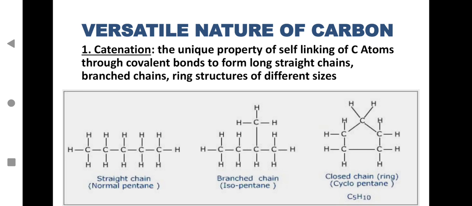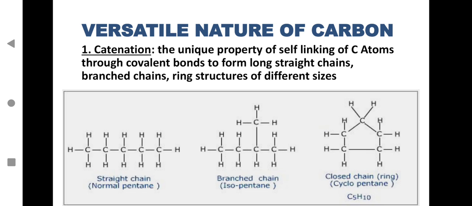This property means the unique property of self-linking of carbon atoms through covalent bonds to form long straight chains, branched chains, and ring structures of different sizes. So it is a property of carbon where it can self-link. Carbon can link to itself through covalent bonding, and you know what covalent bonding is, formed by sharing of electrons. It can form a straight chain.